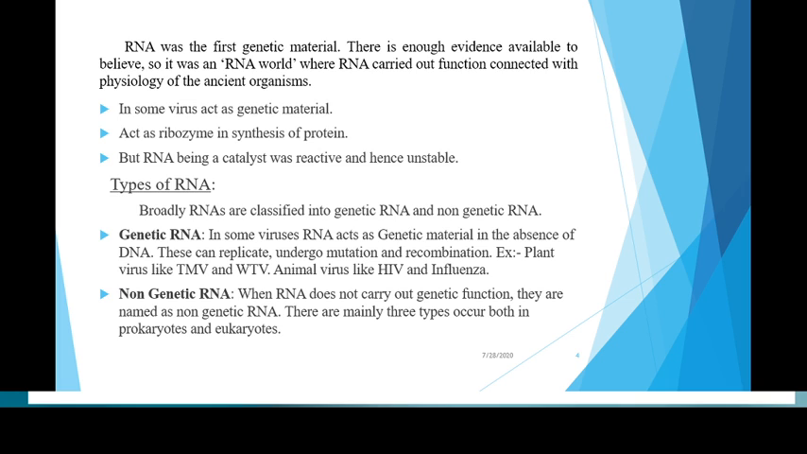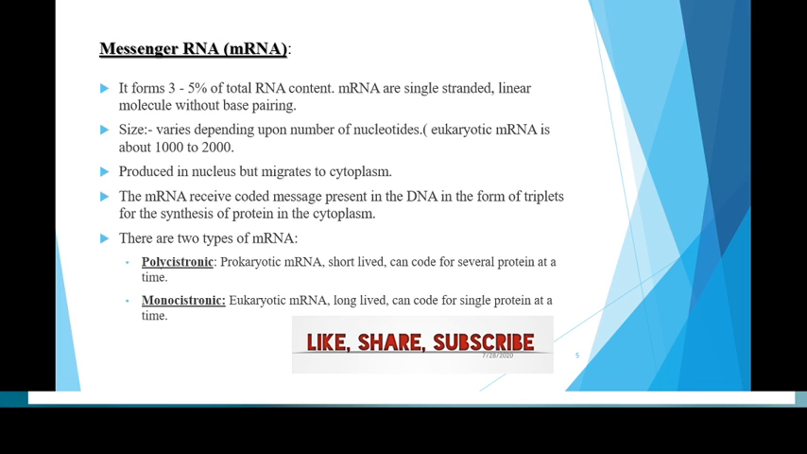Non-genetic RNA. Non-genetic RNA is RNA which does not carry any genetic function. There are three types of non-genetic RNA, that is mRNA, tRNA and rRNA, in both prokaryotes and eukaryotes. First one is messenger RNA, that is mRNA. Of the total RNA content, messenger RNA is 3 to 5%, which is a single-stranded linear molecule without any base pairs. The size of mRNA varies depending upon the number of nucleotides. For example, eukaryotic mRNA is about 10,000 to 20,000.